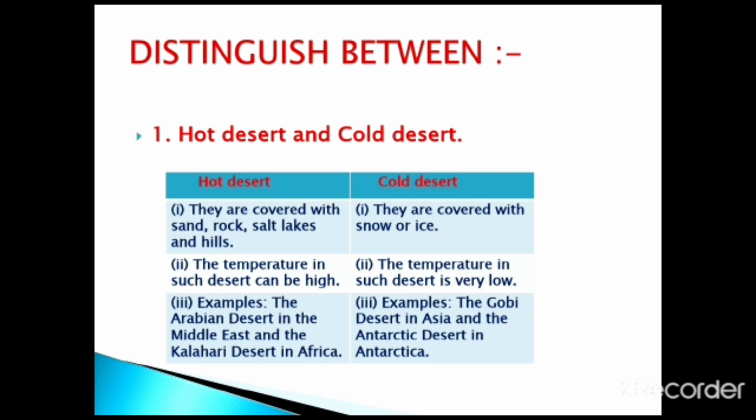Once again, hot deserts are covered with sand, rock, salt lakes and hills. The temperature in such a desert can be high. Examples: the Arabian desert in the Middle East and the Kalahari desert in Africa. Cold deserts are covered with snow or ice. The temperature is very low compared to the hot desert. Examples: the Gobi desert in Asia and the Antarctic desert in Antarctica.